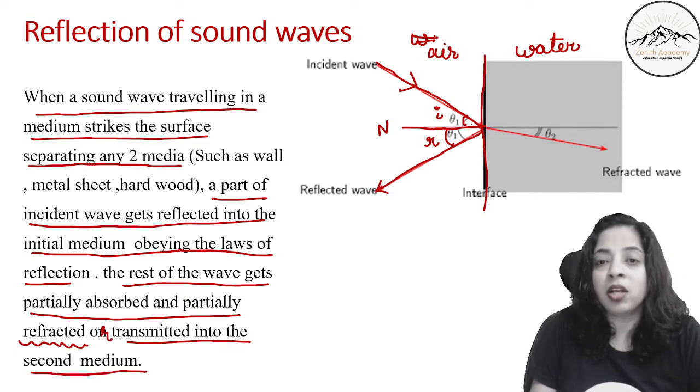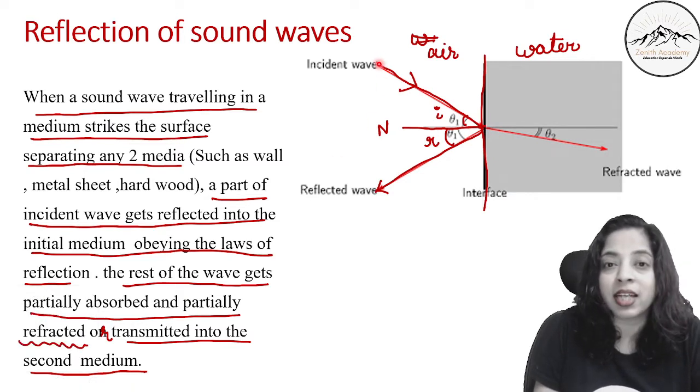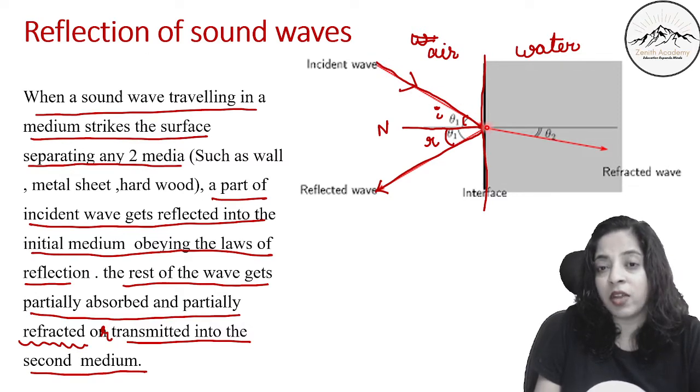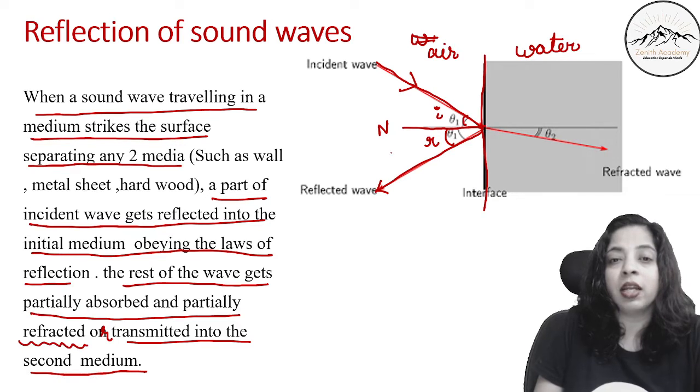So some part of the wave is reflected back, but some part gets refracted. If this is the incident wave, instead of passing straight, it has bent like this. This is the refracted wave. Two phenomena have taken place.